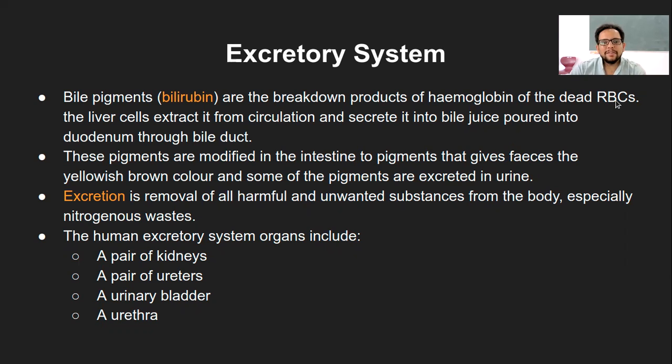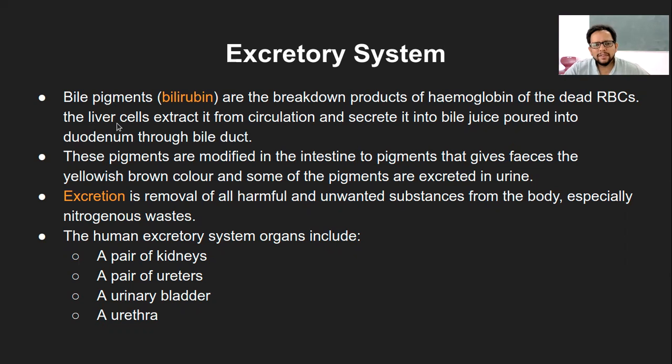When RBCs undergo wear and tear, they are dead and have to be discarded by the body. They are broken down into components including hemoglobin, and when hemoglobin is further broken down, it produces bile pigments, which are yellowish in color.